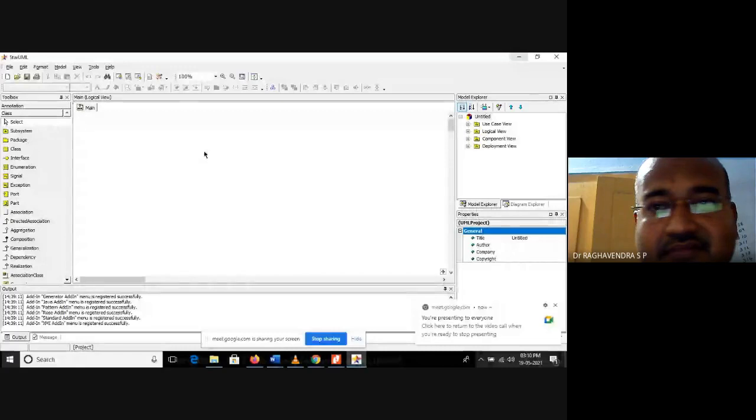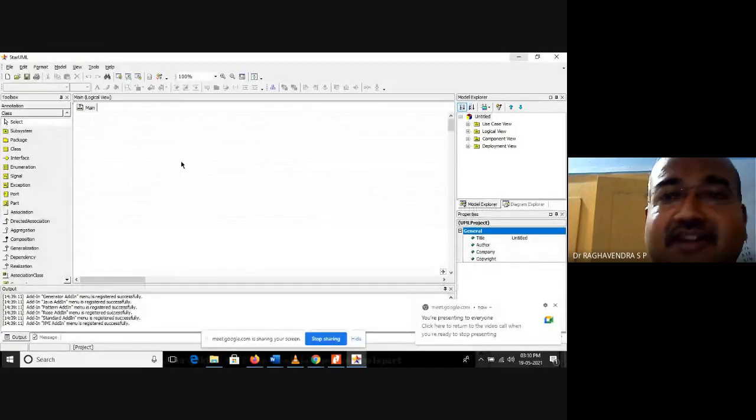Okay, dear students. Now this is all about the explanation I have done. Now let's go directly to programming. I will take you to the model. Then we will do the code generation. Once code generation has been done, we will execute the Java programs. So now I'm going to share the screen so that we can understand the execution part. Can you see the StarUML window, dear students? Yes, sir.